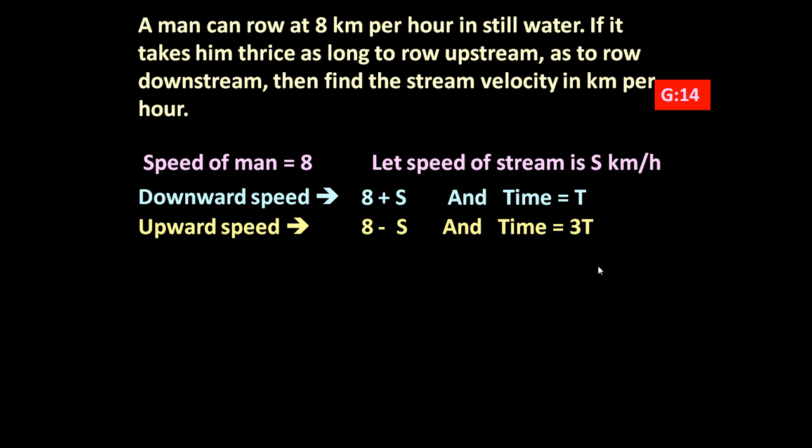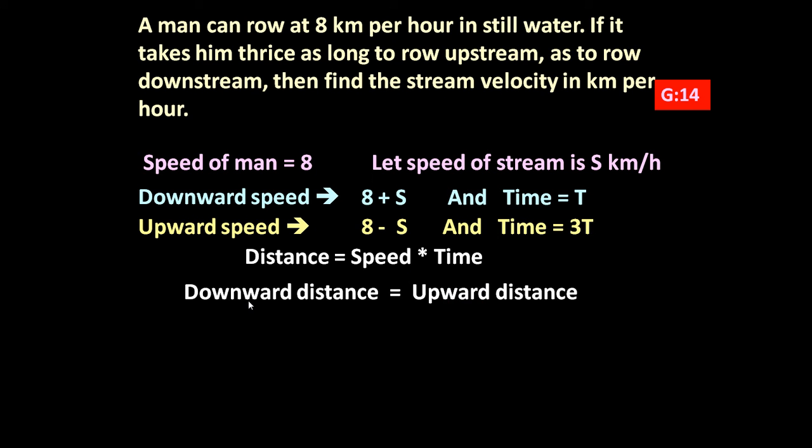Now we know distance is equal to speed into time. So downstream speed, downstream time, upstream speed, upstream time. The distance downstream and upstream are the same, whether he is rowing against or in favor of the stream. In both cases the distances are the same and distance is speed into time. So it becomes 8 plus s into t is equal to 8 minus s into 3t.